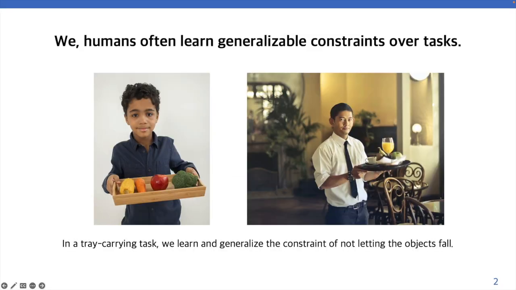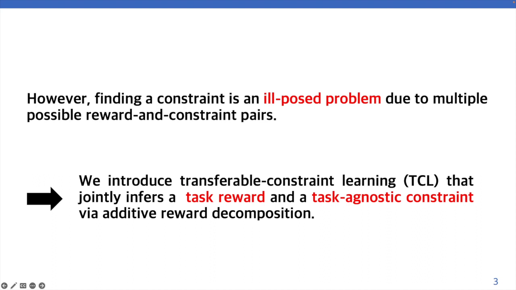We humans often learn generalizable constraints over tasks from demonstration. However, finding a constraint is an ill-posed problem due to multiple possible reward and constraint pairs. We introduce Transferable Constraint Learning (TCL) that jointly infers a task reward and task-agnostic constraint via additive reward decomposition.